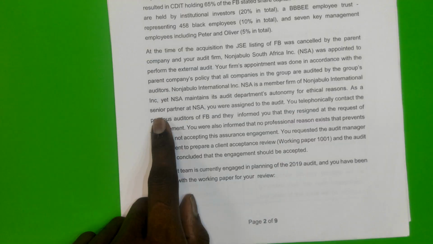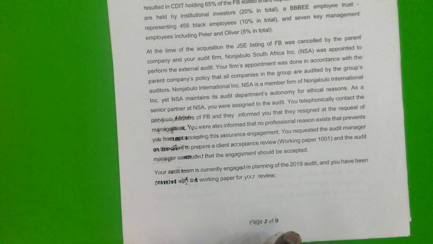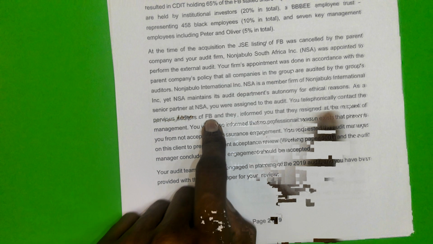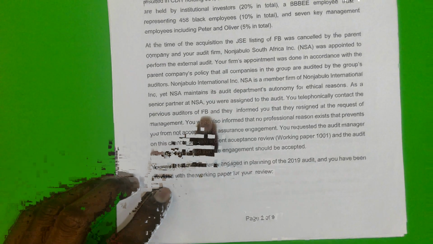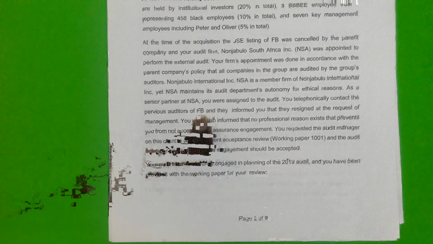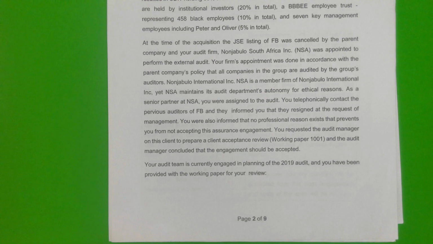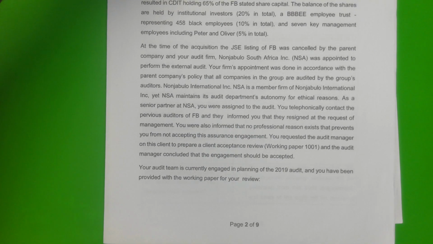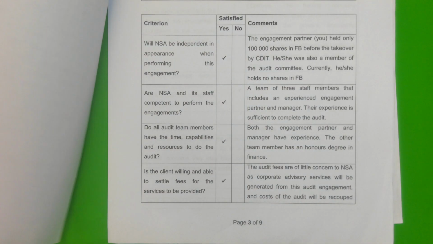So here we say you telephonically contacted the senior partner, you telephonically contacted the previous auditors of FB. So that is not sufficient. You can't just telephonically contact someone and expect that to be used as audit documentation. So it has to be written communication. You can't just assume that a telephone call is audit documentation.